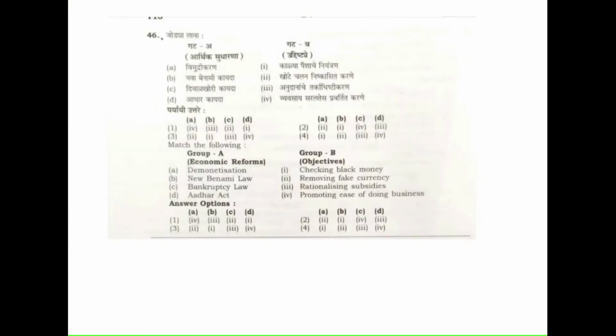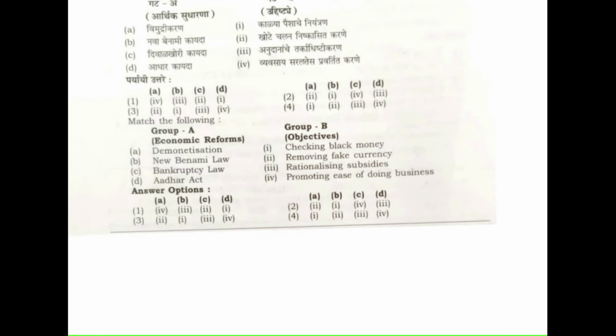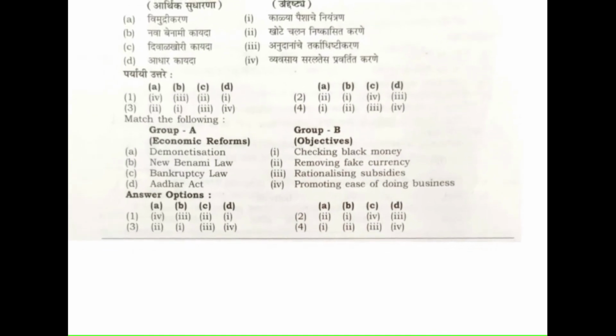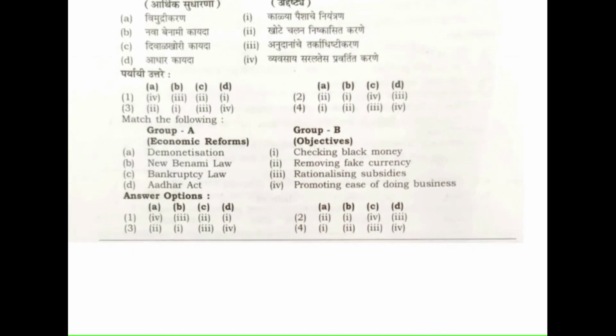Question number 46. Here comes an easier question, not confusing, a direct question. Economic reforms and their objectives. Demonetization: we all know how many times we heard from our Prime Minister that demonetization is for checking black money.